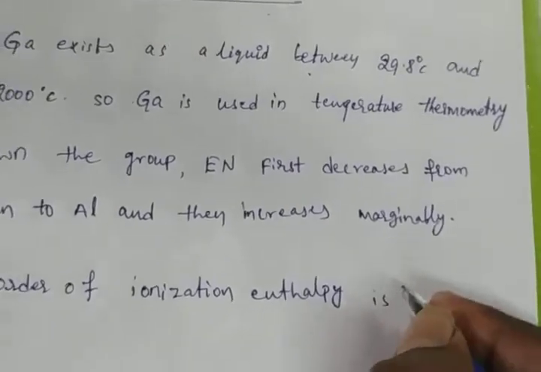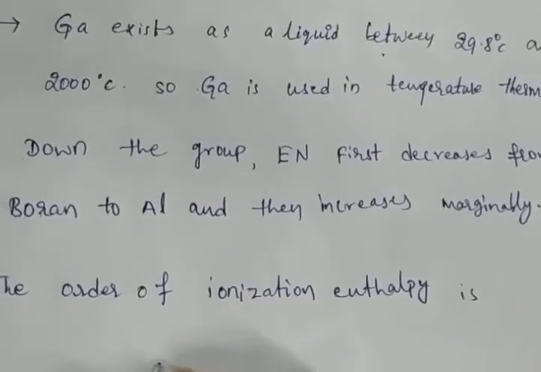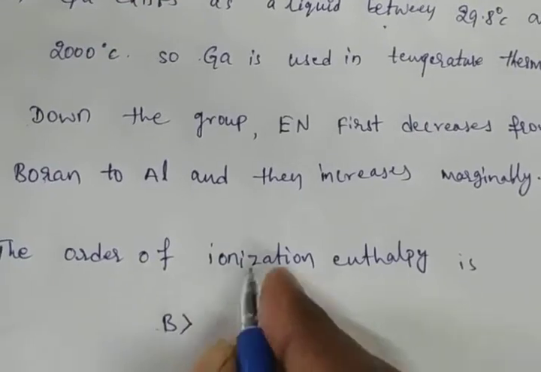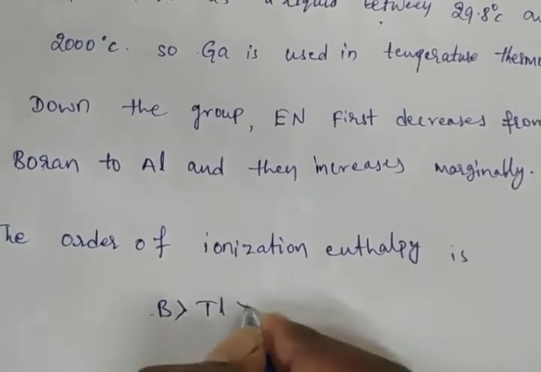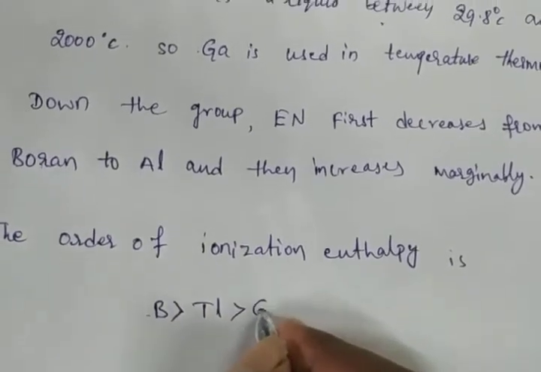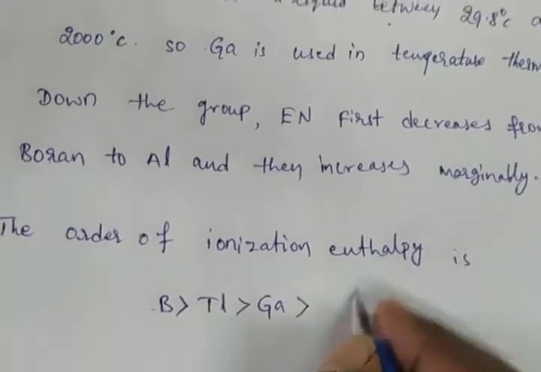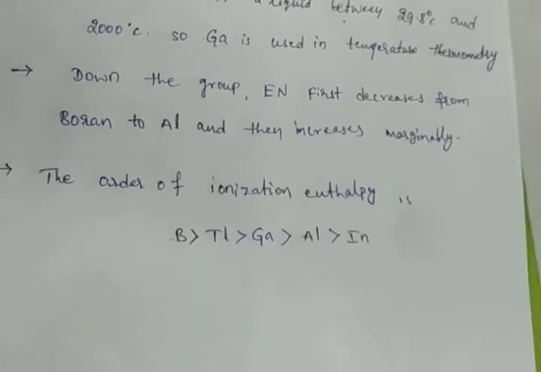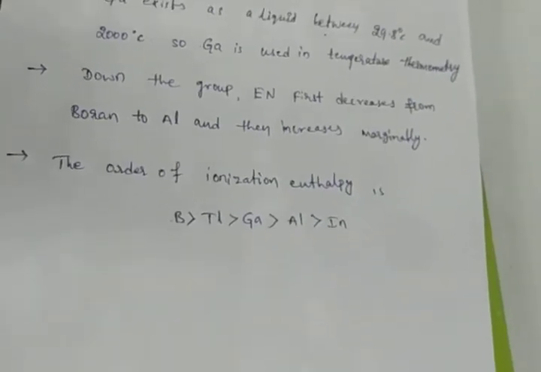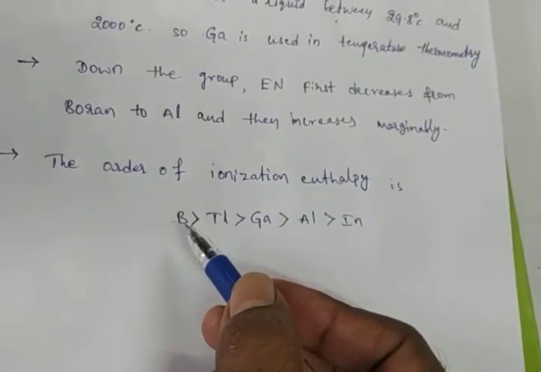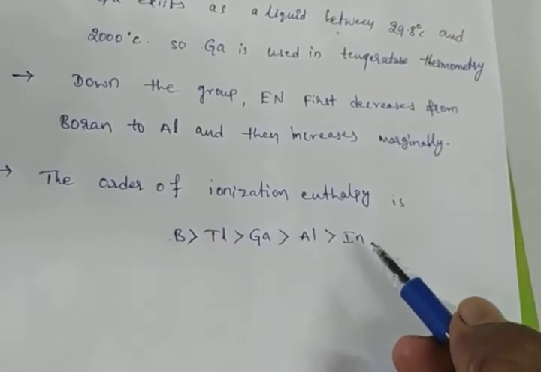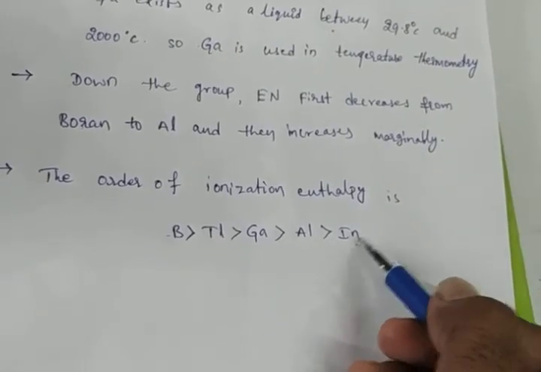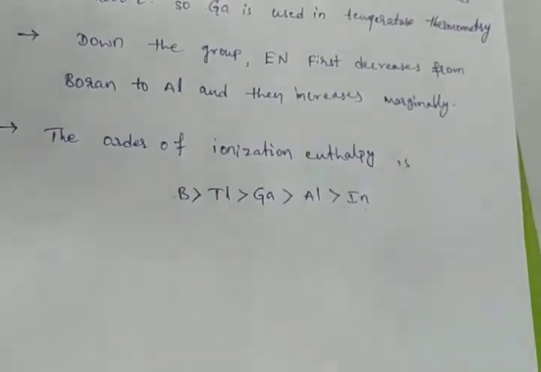The order of ionization enthalpy is: first boron, then thallium, then gallium, then aluminium, then indium. Which has the highest ionization enthalpy? Boron. Which element has the lowest? Indium.